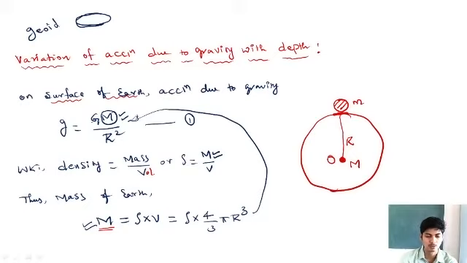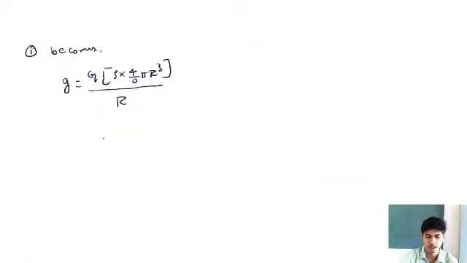So equation 1 becomes g is equals to capital G. In place of M, I'm going to write rho into 4 by 3 pi R cube, divided by R square.